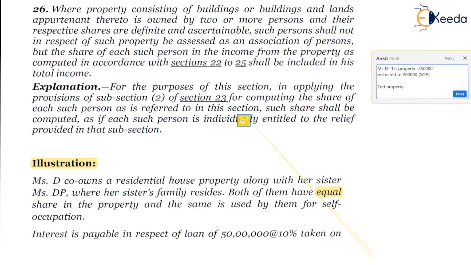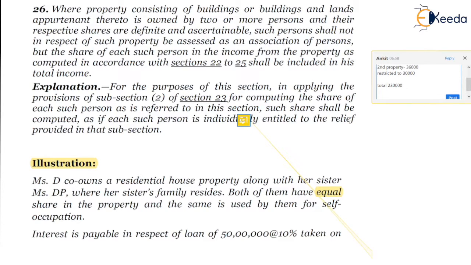In the second property, we need to mention 36,000. However, the same is restricted to 30,000 as it is on repairs. So the total interest which is available is 2,30,000 in the hands of Miss D.